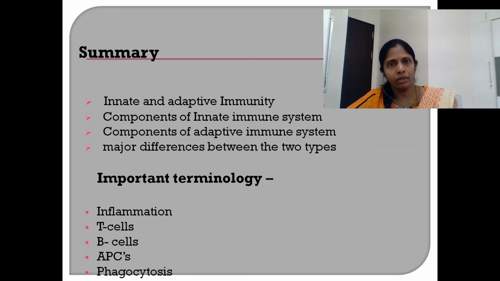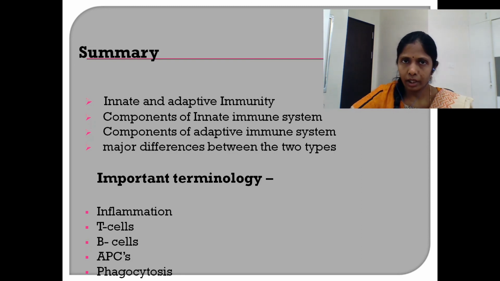They are not specific; instead, they recognize patterns of molecules of frequently encountered pathogens. They act as a barrier at the entry level itself. That means they try to prevent the entry and establishment of disease-causing organisms in the host. Whereas adaptive immunity fights those pathogens and microbes that have already gained entry into the host body.